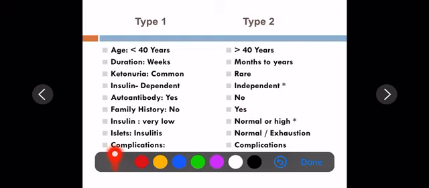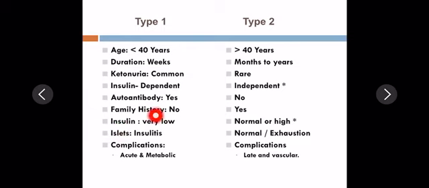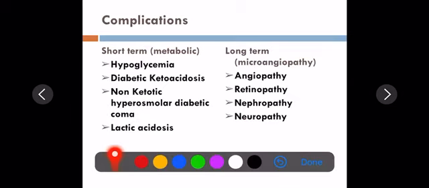Type 2 is basically insulin resistance and beta cell dysfunction. Family history is not present in type 1. In type 2, yes, there is family history. In type 1 insulin will be very low. In type 2, insulin may be normal or high, because of compensatory beta cell hyperplasia. In type 1 you will get insulinitis in the islets. In type 2, the islets may be normal or exhaustion of islets can be seen. In type 1, complications are usually acute and metabolic. In type 2, complications are late and vascular. The complications will be taken in the next chapter. Thank you.